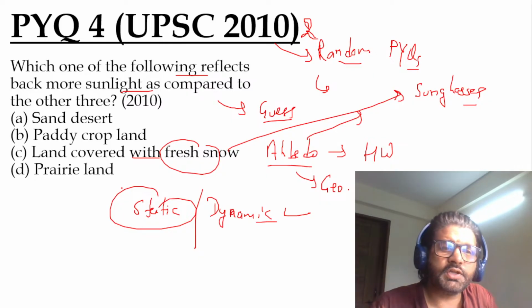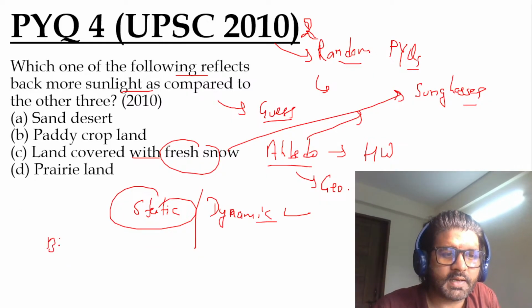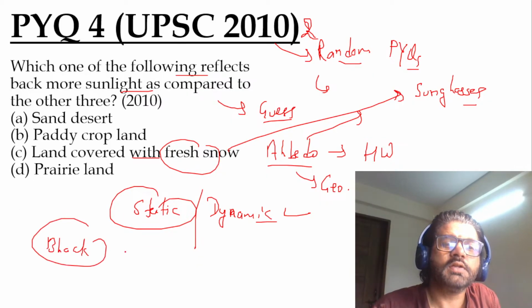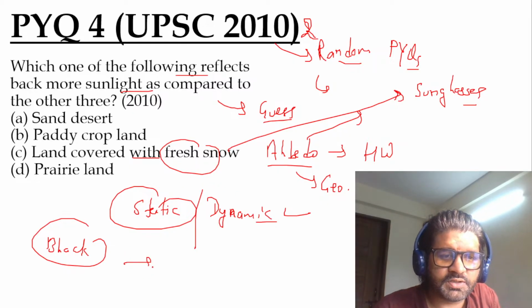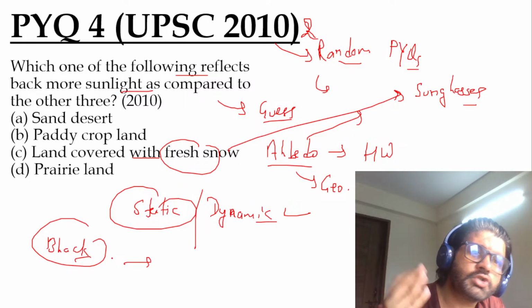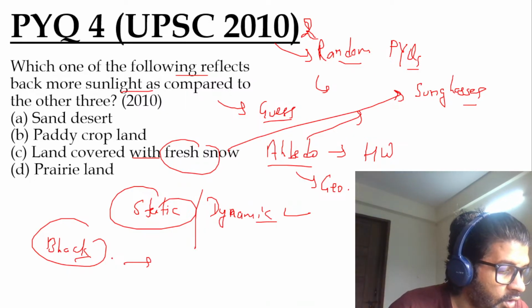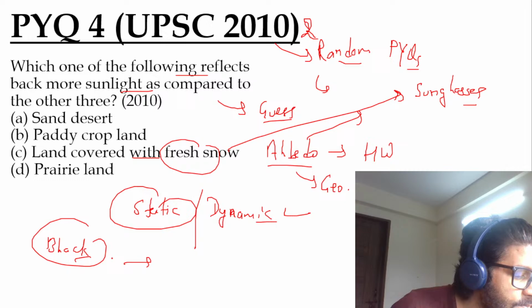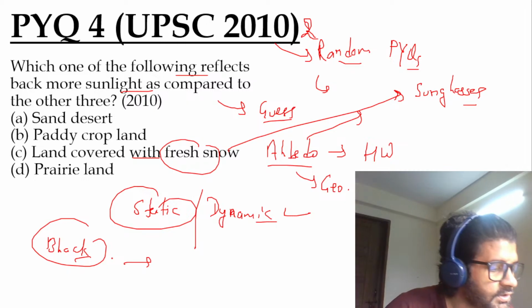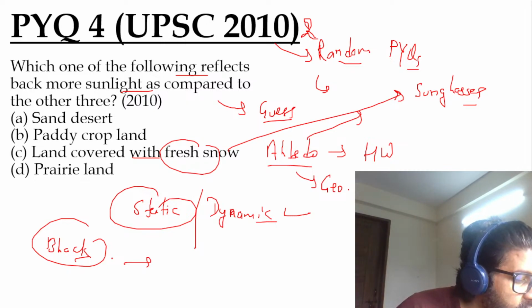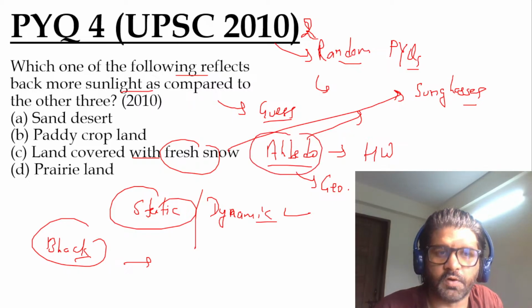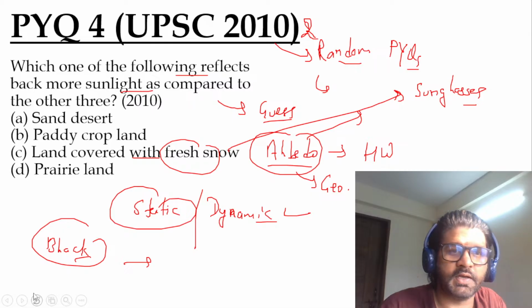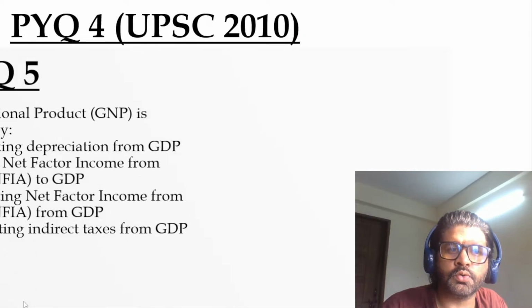On the other hand, objects which are black in color have lesser albedo. Rather than reflecting, they absorb a lot of light, and that's why people say in summer you should not wear black clothes, because they absorb a lot of light. So keep these points in mind. C is the answer, Mamta. Hannah, Mamta, Madhubala, all of you have tried this question. Albedo, read albedo. This is your homework. Land covered with fresh snow has the highest albedo.